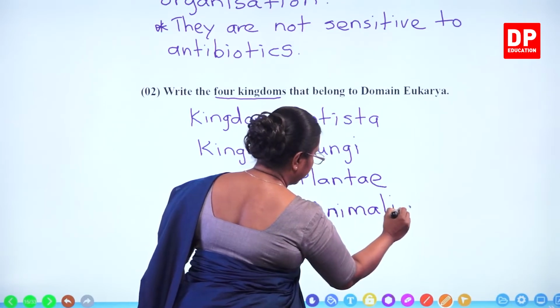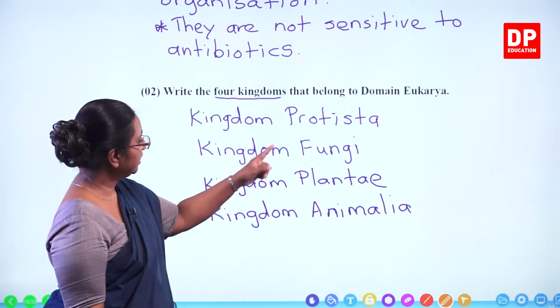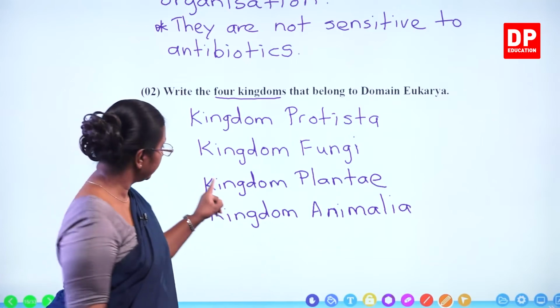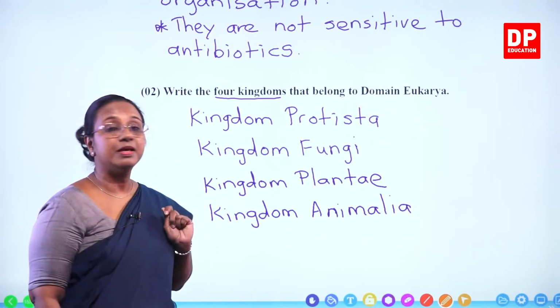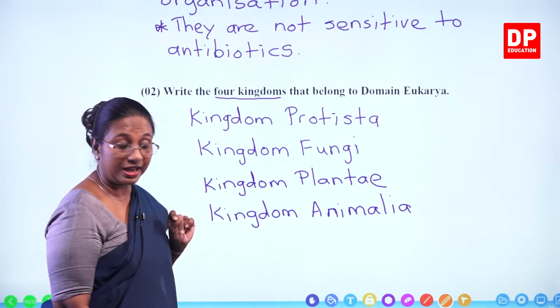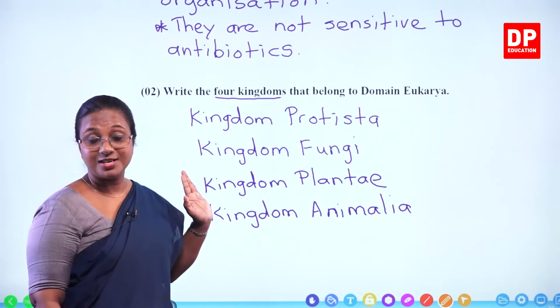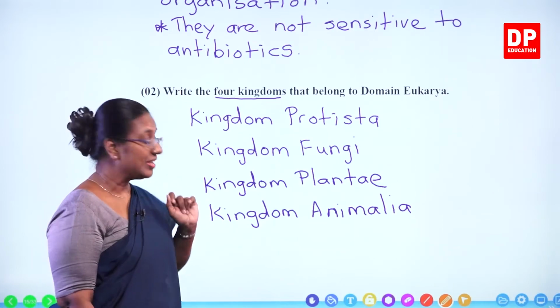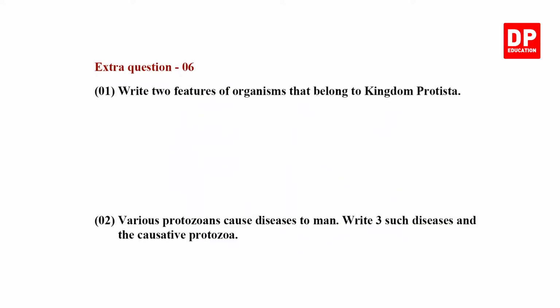Kingdom Animalia. So Kingdom Protista, Kingdom Fungi, Kingdom Plantae and Kingdom Animalia. Those are the four kingdoms that belong to domain Eukarya. I am sure you were able to answer these questions correctly. With that students, I will move on to the next question.